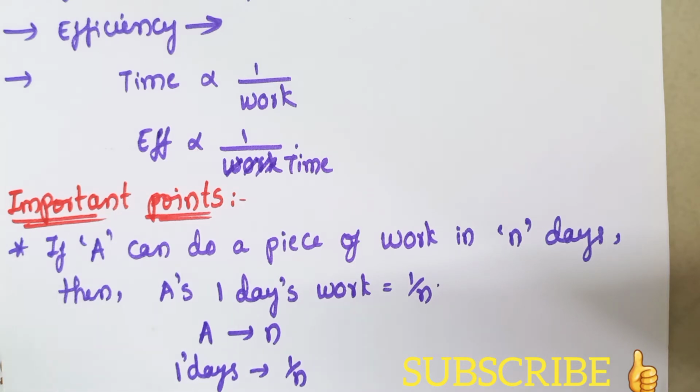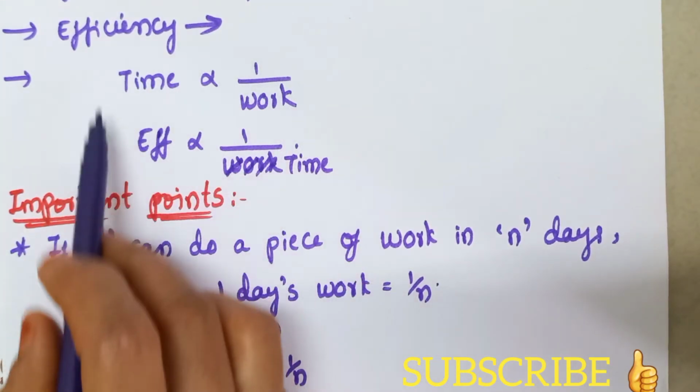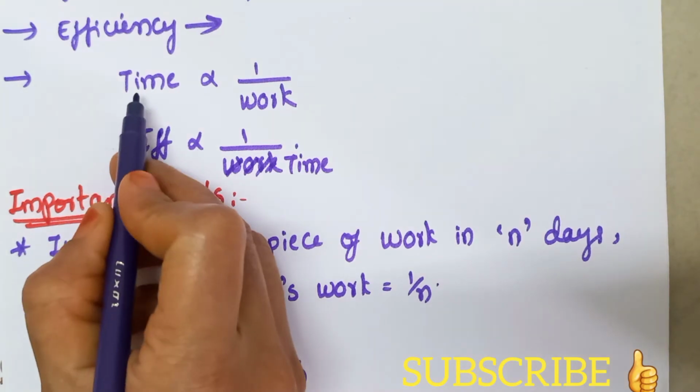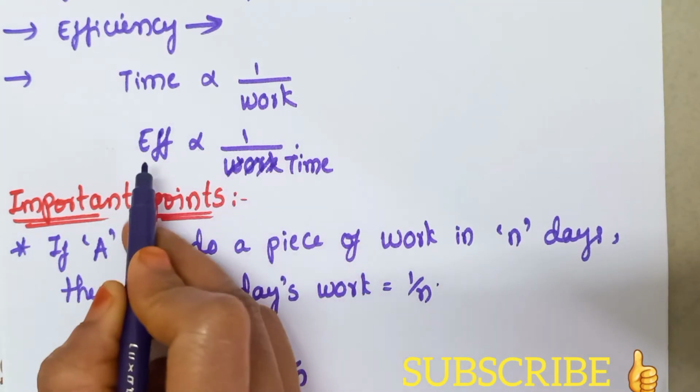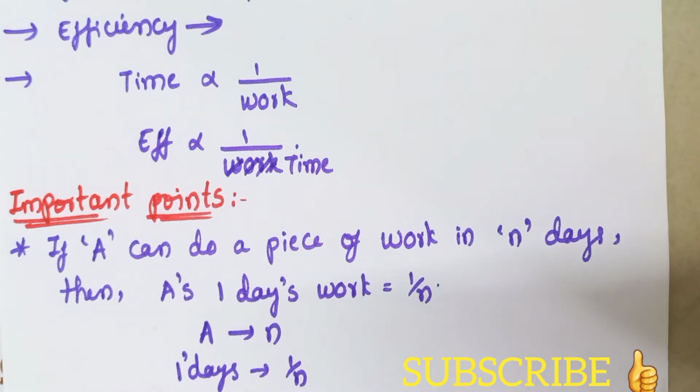That means wages, if any, are to be distributed according to the amount of work done by the individuals, otherwise according to the efficiency of the individuals. These are the two ways of asking the problems. These are very important concepts to remember. In every problem we have to adapt these situations and proceed with the calculations after that. So better to remember that the time is inversely proportional to the work done, as well as the efficiency is inversely proportional to the time taken to do the work. This is very important to remember.